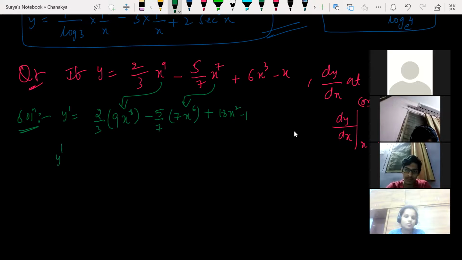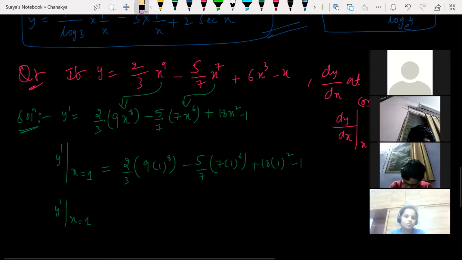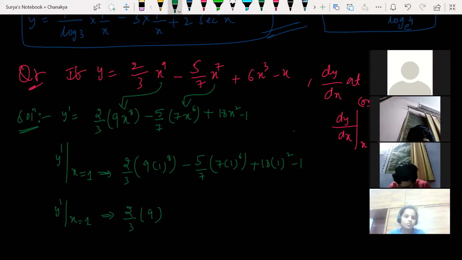So y dash at x is equal to 1 is what? 2 by 3 into 9 into 1 to the power of 8, minus 5 by 7 into 7 into 1 to the power of 6, plus 18 into 1 to the power of minus 1. So 2 by 3 into 9 minus 5 by 7 into 7 plus 18 minus 1.